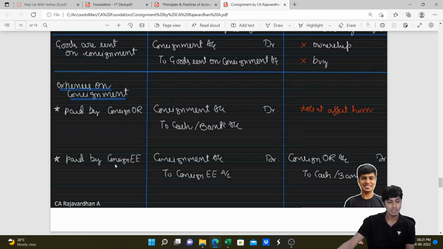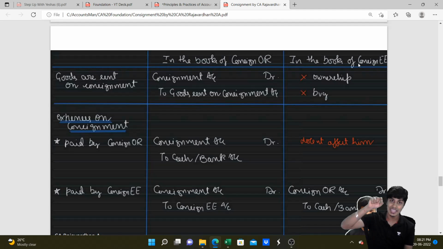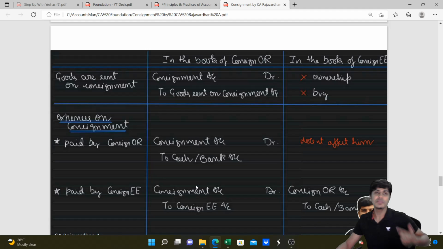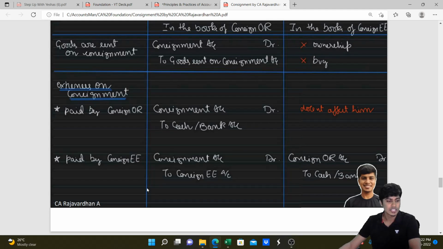If the expense is paid by consignee, consignee will write the entry: consignor to cash or bank. Why? Consignee is supposed to recover this money from consignor. Consignee has paid this on behalf of the consignor. So he will debit consignor account and credit bank. And consignor will write consignment account debit. He will not write cash. Why? He didn't pay cash. Who paid cash? Consignee paid cash. And we have to pay such money to consignee. So I'll write consignee account credit. So entry will be consignment account debit to consignee account. Got it, everyone? Fantastic. So expenses on consignment done.